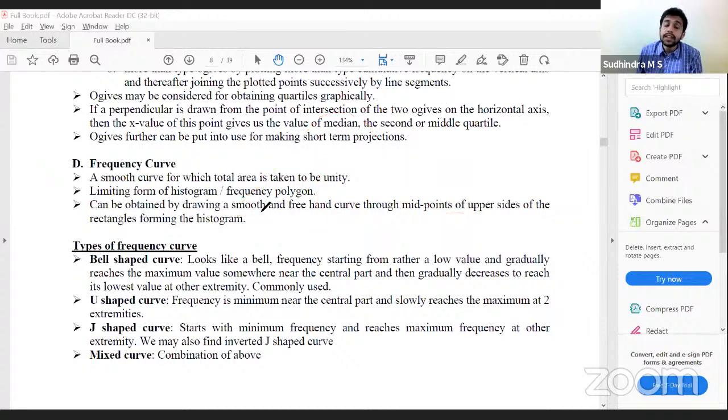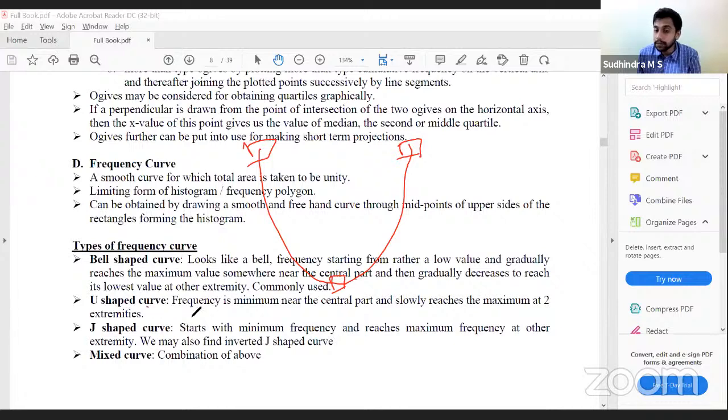There are 4 types of frequency curve. Bell-shaped curve, something like this, which is similar to the normal curve. Here, at the extremes, the frequency would be lower, and the frequency would peak at the middle. So such distributions will have a bell-shaped frequency curve. The most commonly used curve is bell-shaped, whereas the U-shaped curve is the reverse. At the extremes, the frequency would be higher, and in the middle, the frequency would be lower.